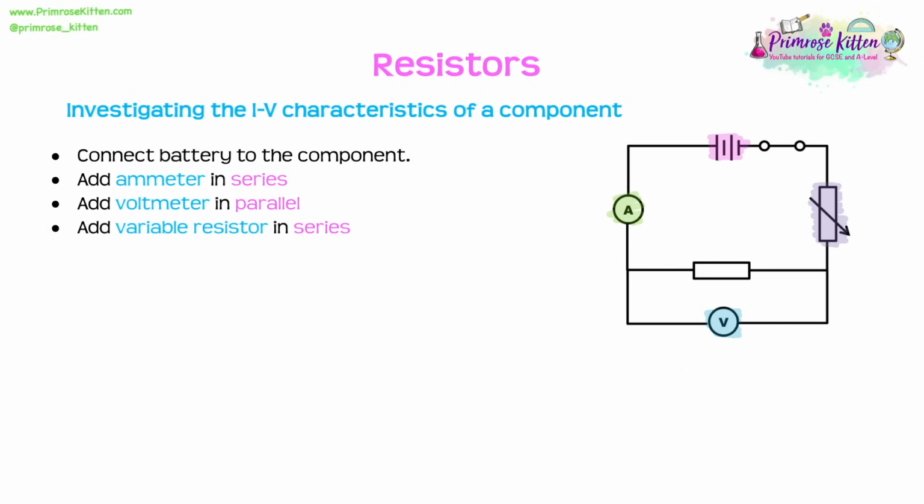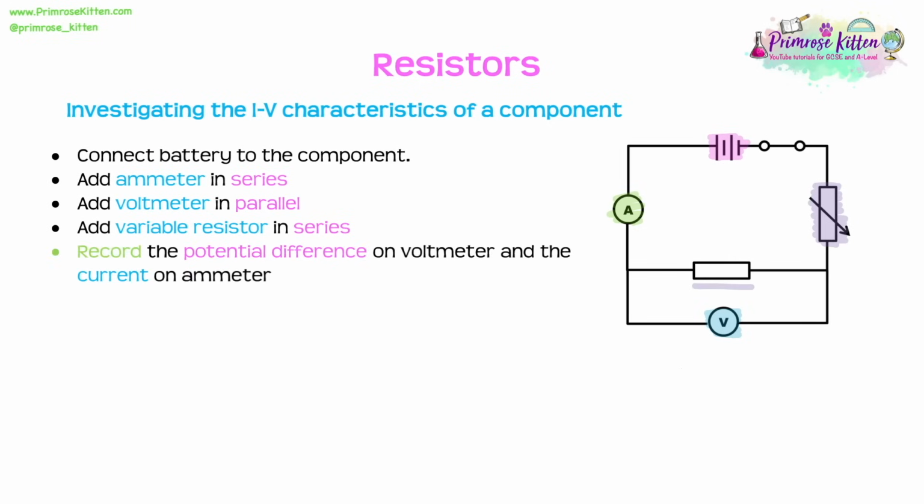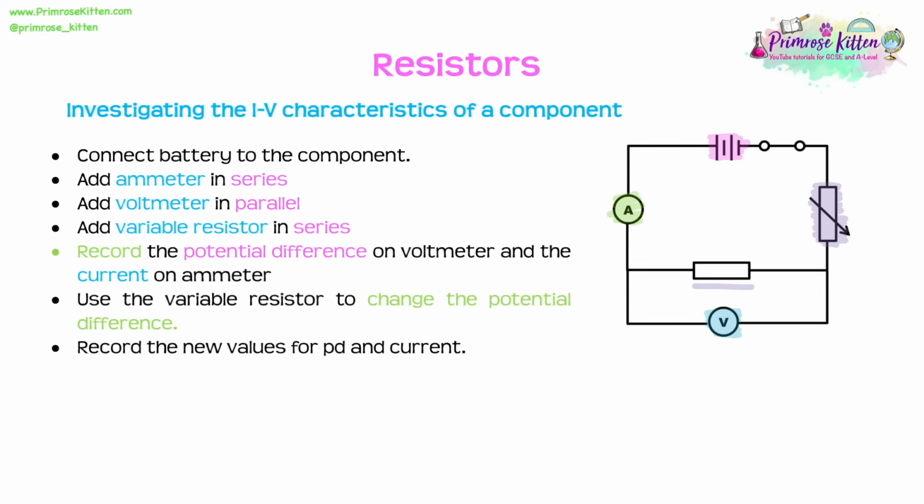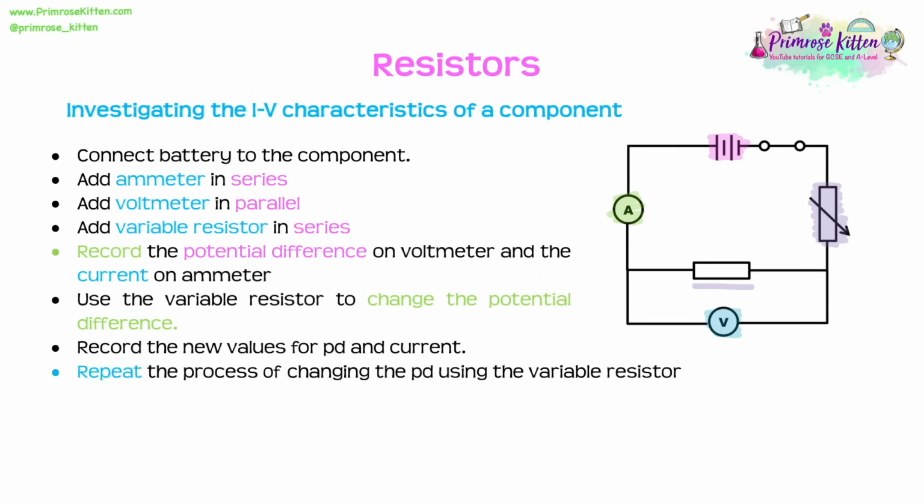Now, this is very important because we can use the variable resistor to change the potential difference. So, once our circuit is all set up, and make sure in the exam you draw this circuit just like I have here, but with the relevant component in place of this resistor. We then want to record the potential difference on the voltmeter and the current on the ammeter. Once we've done that, we now want to use our variable resistor to change the potential difference. We're now going to record the new values for potential difference and current. We're going to repeat this process by changing the potential difference using the variable resistor several different times until we get enough different pieces of data.